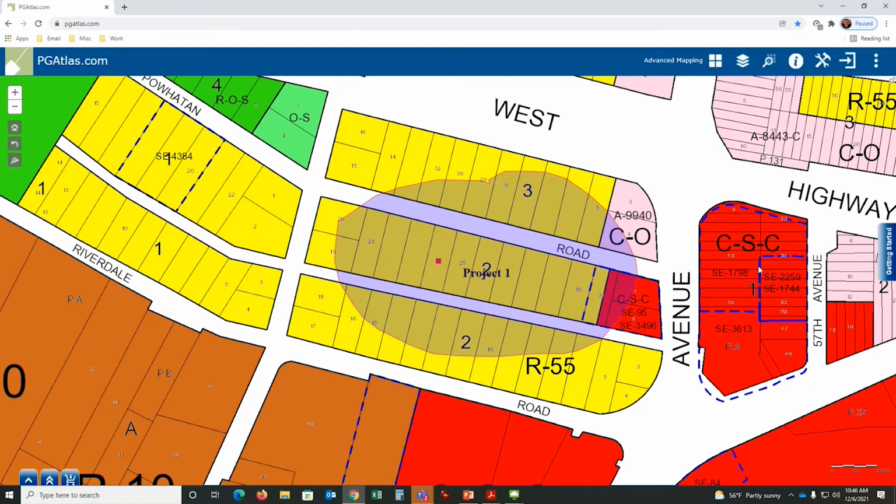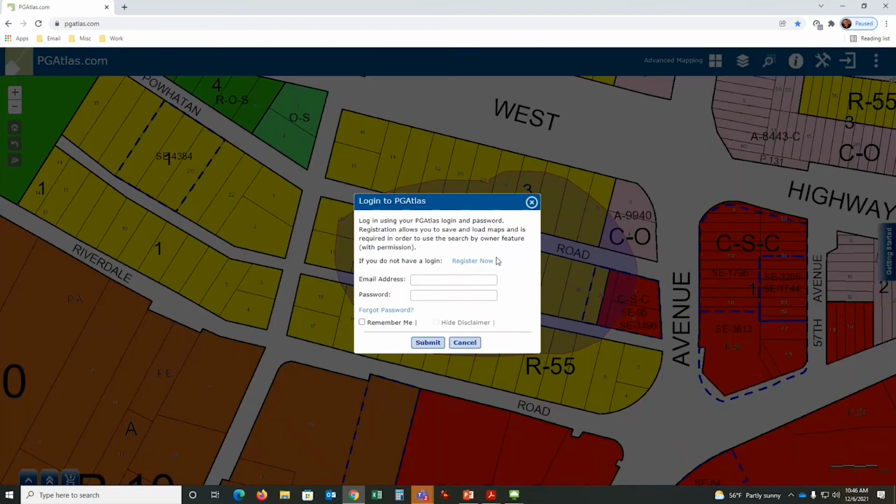Well, there is one way, and that's that login option that we talked about earlier. If you log in, you could save what map you have drawn. You can save what drawing and graphics you've added, and save that under your profile to be called up at any time in the future. How does that work? Well, here's the login button. So if I click here, it's going to say, hey, what's my login? If you haven't registered, you click here.